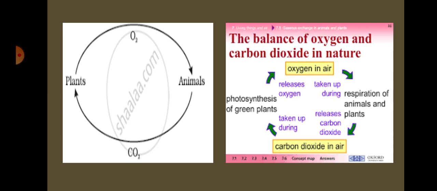So, if forest disappear, carbon dioxide level in the atmosphere will increase, leading to an increase in the earth's temperature.